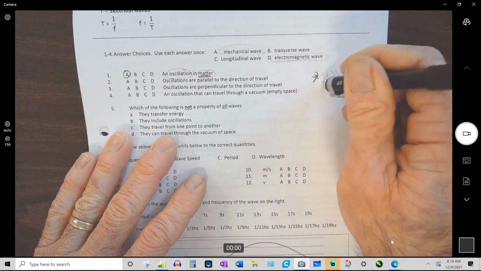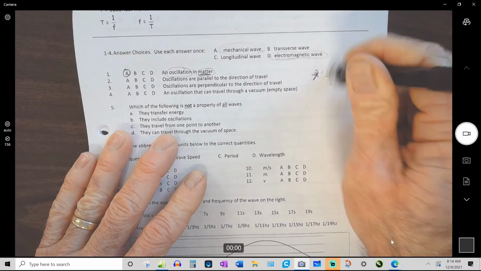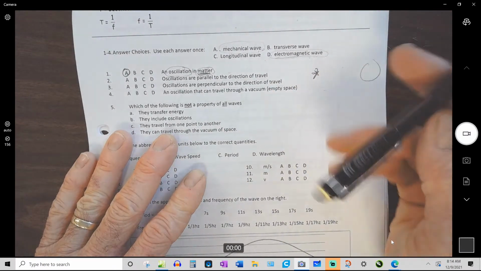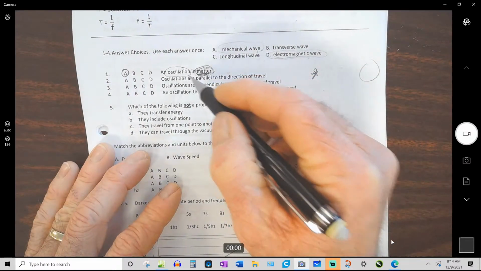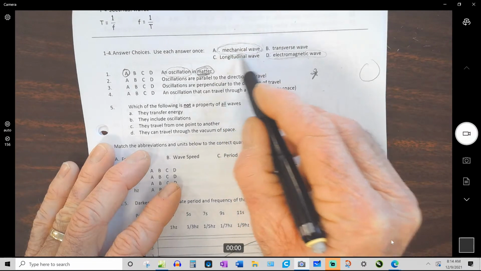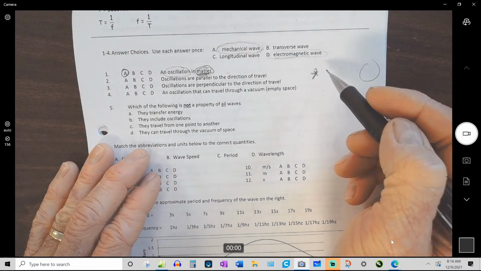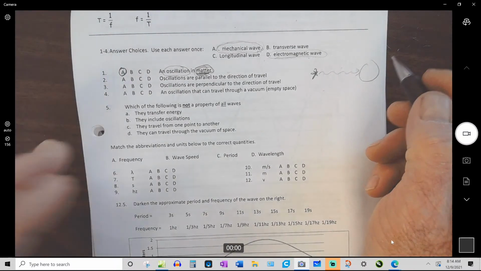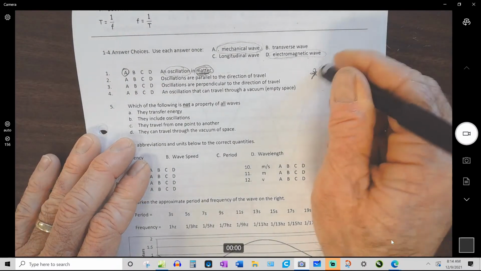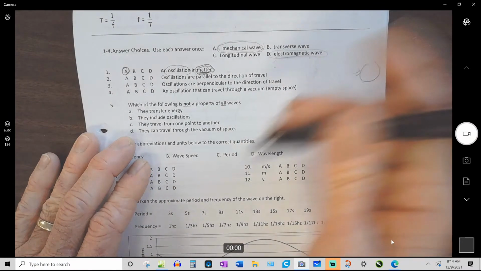So if you go to the moon, you can't talk to anybody with sound. Even if you could survive without a spacesuit on, there's no sound because there's no matter for mechanical waves to travel through, like sound waves. But you can see light. Light is a little different. Light can travel through empty space. It doesn't require matter. All right, enough of that.